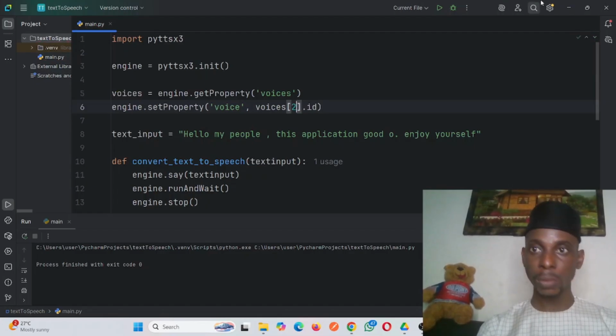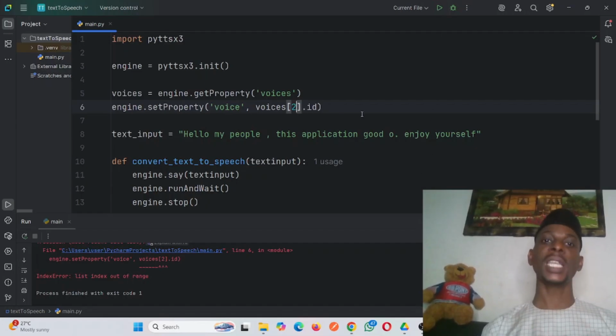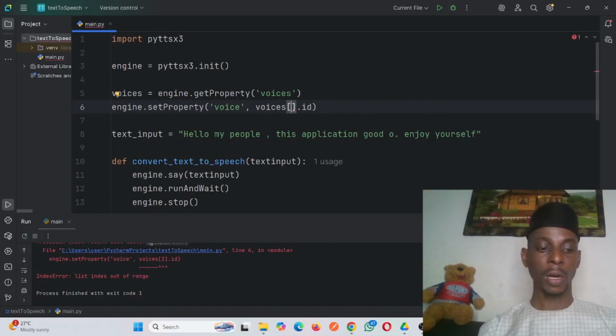Let us see whether we have other voices. Let's try. All right, so it returned an error. That means this package gave us only a male voice and a female voice, and they are not natural. They sound like a machine.